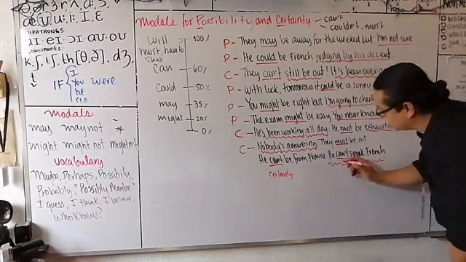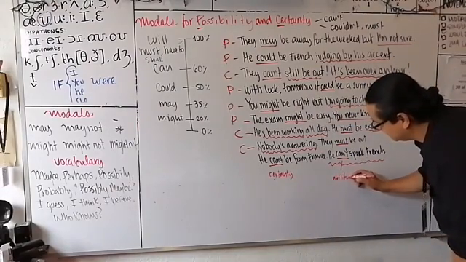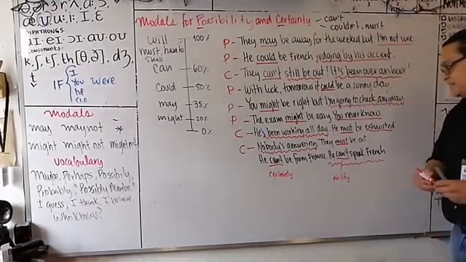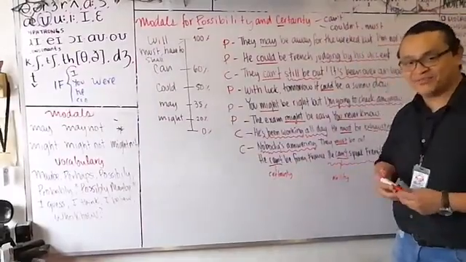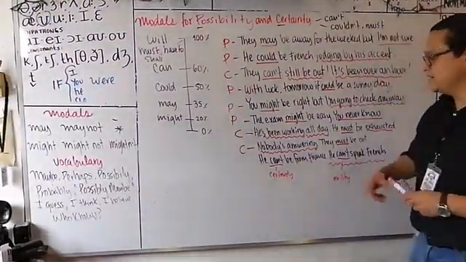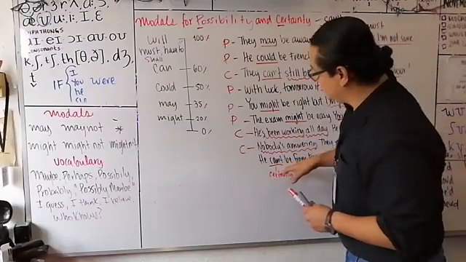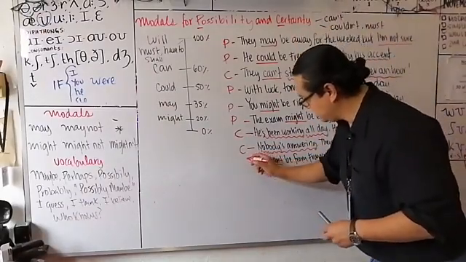And this modal verb is expressing negative ability. So you see how the modal verb might have a different meaning, depending on the context that we're using. So in the end, is this can't a possibility or certainty? Certainty. We'll give it a C.